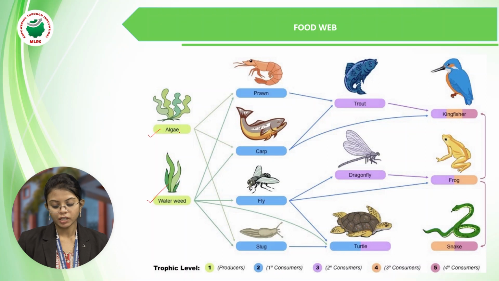The algae can be eaten by prawn or crab, and the water weed can be eaten by fly or slug. So one food can be taken by many other organisms. It is interlinking. The third level we can see as secondary consumers, which will be eaten by the tertiary consumers.